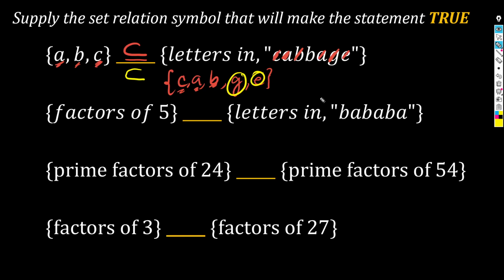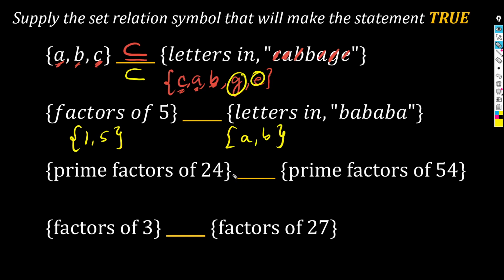Okay. O, ano ba factors ng 5? Recall yung factors, diba? These are numbers that can equally divide another number. So, ano nga ba ang factors ng 5? If we write that in roster form, the factors of 5 are only 1 and 5. Nothing else. 5, remember, after all, is a prime number. So, its only factors are 1 and itself. Okay? And then the letters in the word bababa. Sulat natin, roster form if you want. Bababa. Sir, parang 2 letra lang nakita ko dyan. Si A at si B.